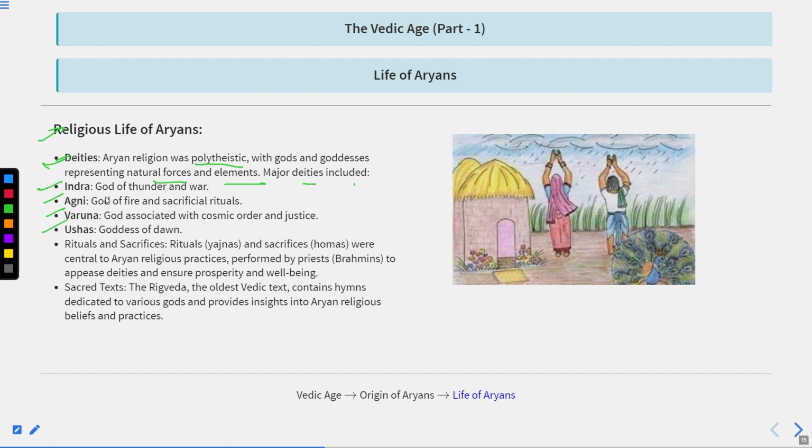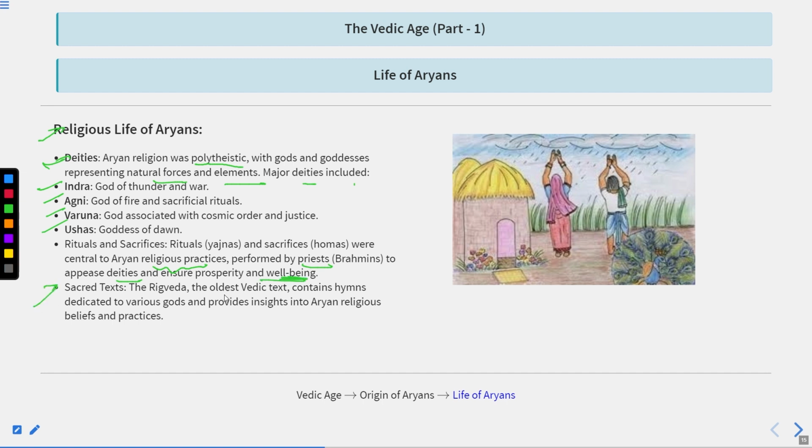Like they used to worship Indra, the god of thunder and war. They used to worship Agni, the god of sacrifice and strength. They used to worship Varuna, the god associated with cosmic order and justice. They used to worship Usha, the goddess of dawn. Rituals and sacrifice were the center of the Aryans' religious practice, performed by priests to appease deities and ensure prosperity and well-being.